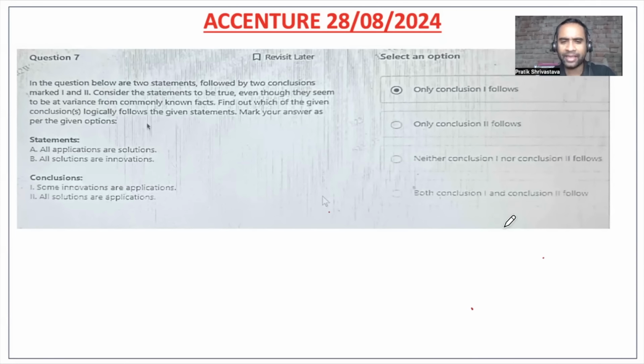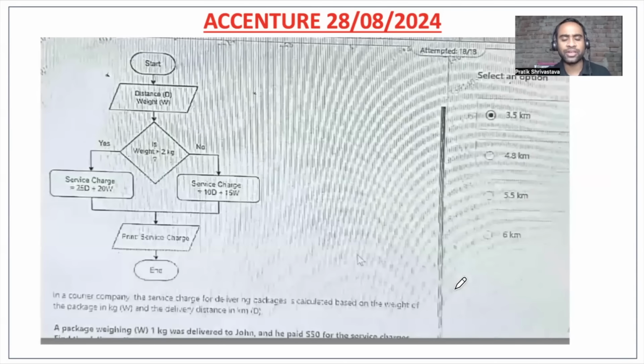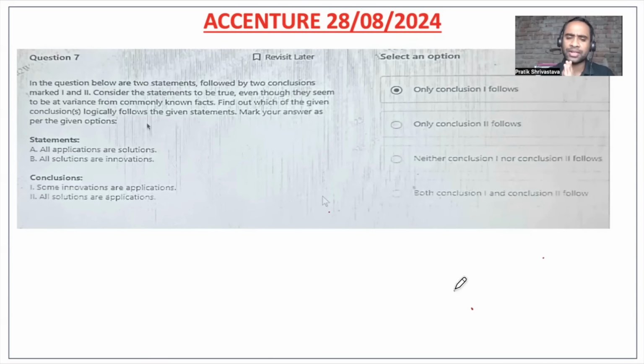Friends, as you are aware, Accenture is conducting the examination and the questions are getting repeated. So it is very important for you to solve the recent exam questions so that you can score well, and you will definitely be able to clear round 1 and round 2. Today we are going to solve questions from 28th of August. We will be solving cognitive questions, pseudocode questions, and coding questions. I request all of you to please watch the video till the end. It will definitely be very useful.